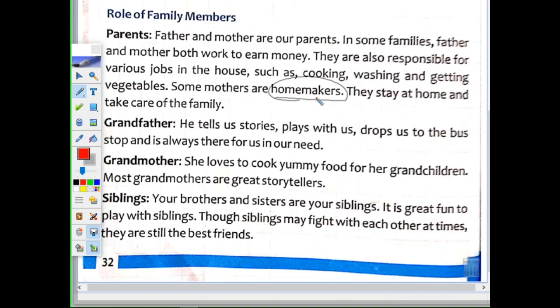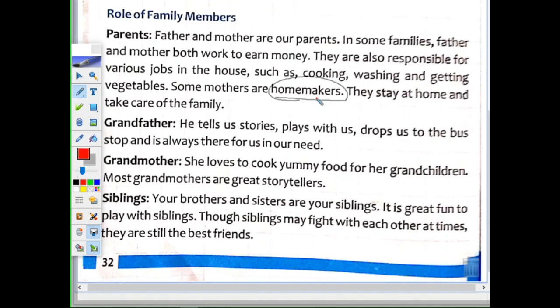Now we will read about grandmother. She loves to cook yummy food for her grandchildren. Most grandmothers are great storytellers. Yes, that I also remember. My grandma told me many good stories, short stories, and they all were holding good morals, and I have learned a lot from my grandmother.